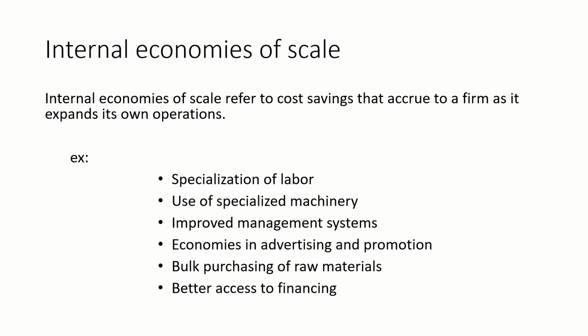Economies in advertising and promotion. As the firm grows, it can spread the cost of advertising and promotion over a large number of units, leading to lower average costs. Bulk purchasing of raw materials. Companies can purchase raw materials in bulk, allowing them to negotiate lower prices and reducing average costs. These are called bulk discounts.